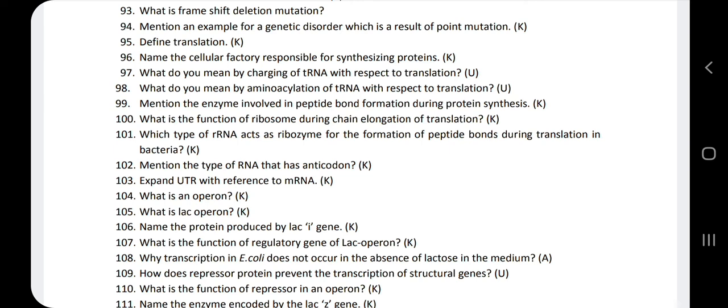So how is the repressor protein preventing the transcription of a structural gene? By blocking. The repressor protein is going to block the operator region. When the repressor protein blocks the operator region, there will not be space for the binding of RNA polymerase enzyme. Because of that, no transcription takes place.